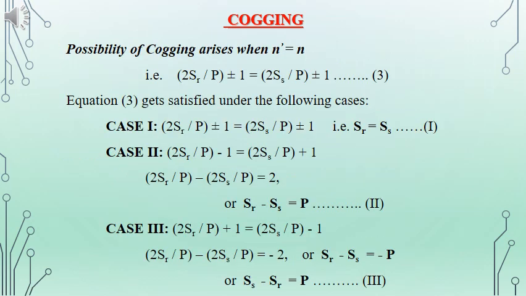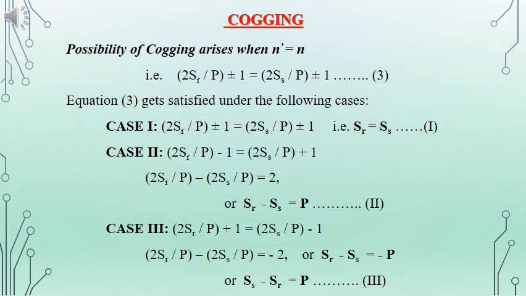Cogging takes place when the order of harmonics on the stator side and the rotor side are equal, or when they get locked to each other. So the condition can be written as 2SR/P ± 1 = 2SS/P ± 1. We will consider different cases.